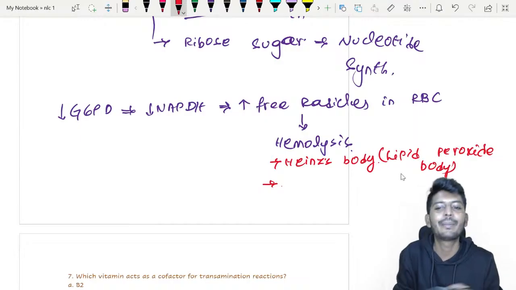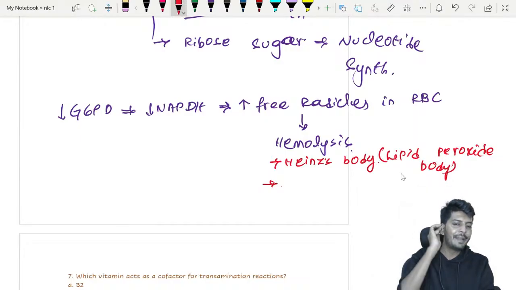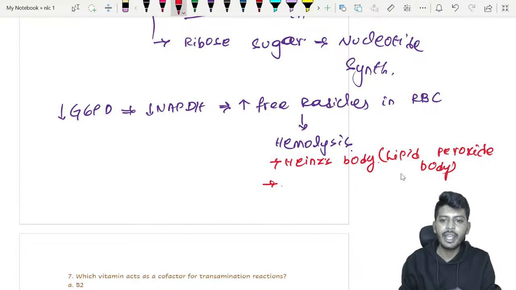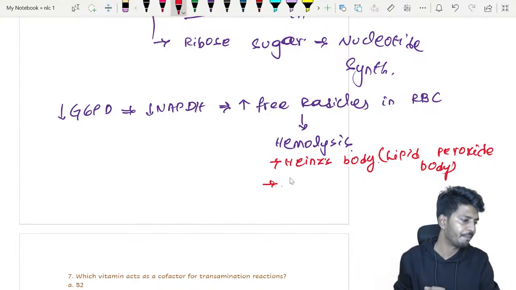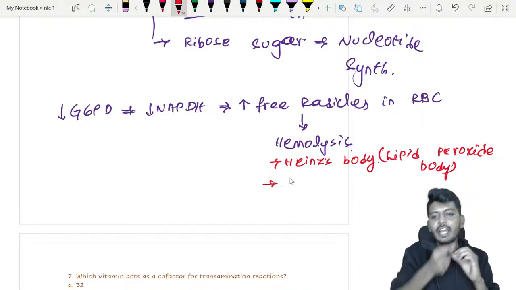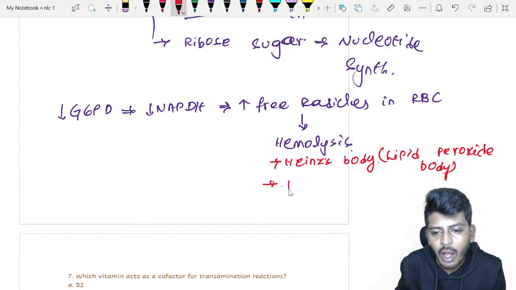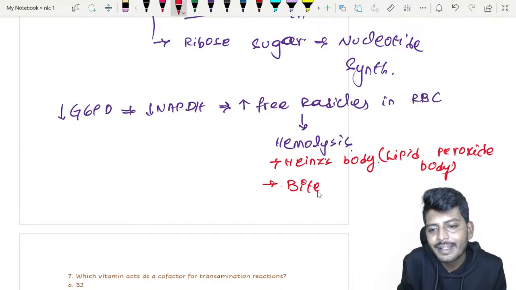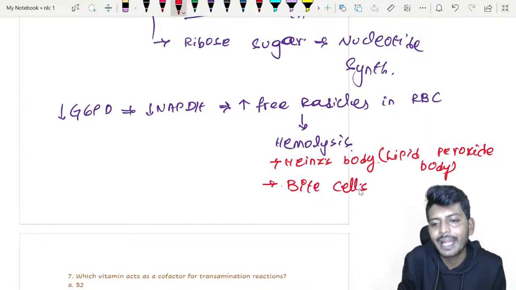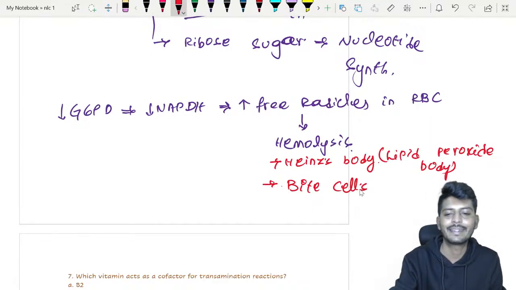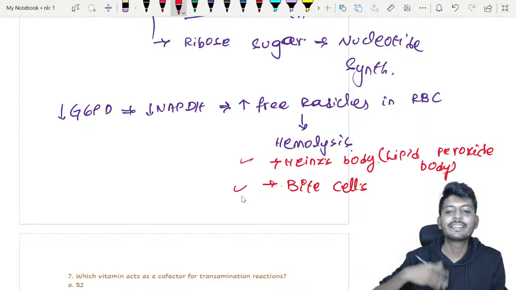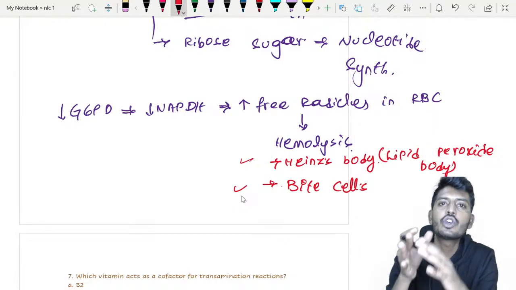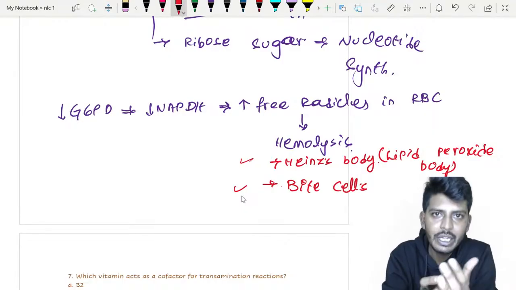This is a point to be remembered. It's a type of lipid peroxide body. These Heinz bodies will be removed by your spleen, right? Splenic macrophages removing the Heinz bodies will also give rise to bite cells. Which cells? Bite cells. So Heinz bodies, bite cells. And symptoms of hemolysis usually will not be there in a healthy individual.